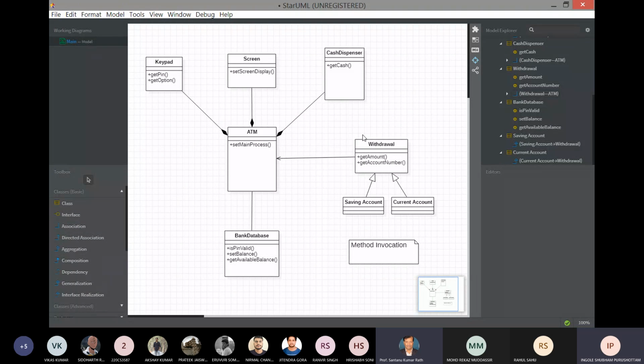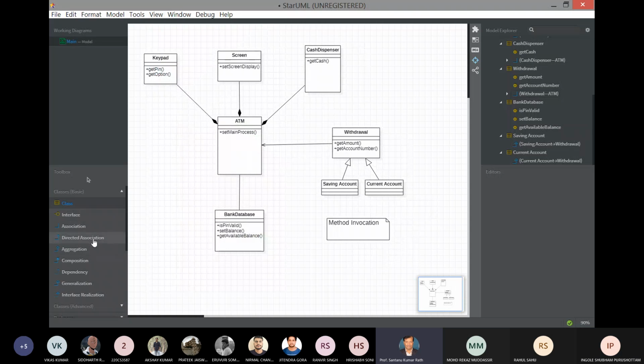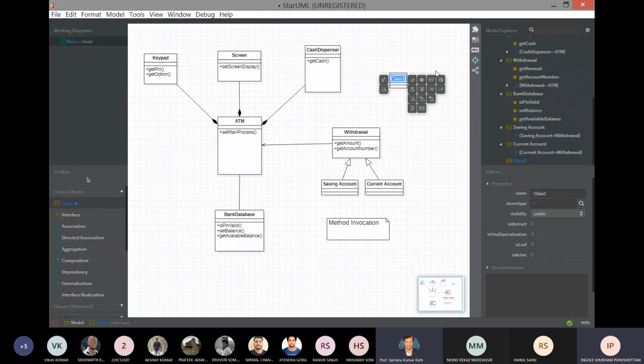This is for withdrawal only, so I can zoom out.